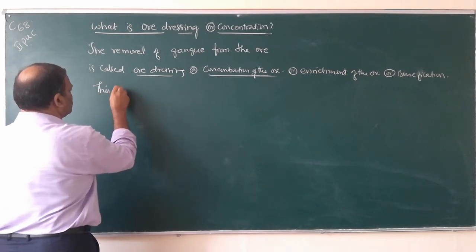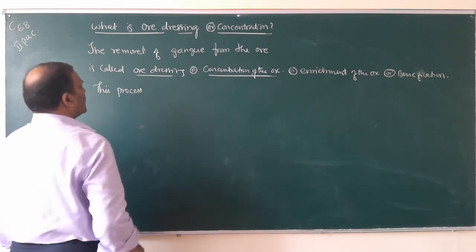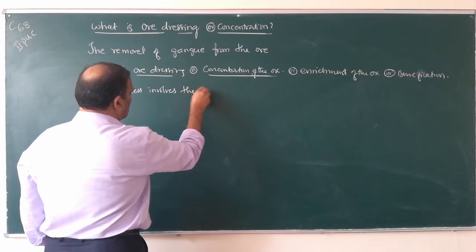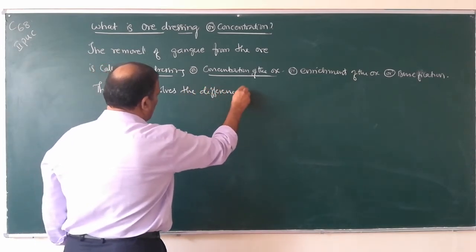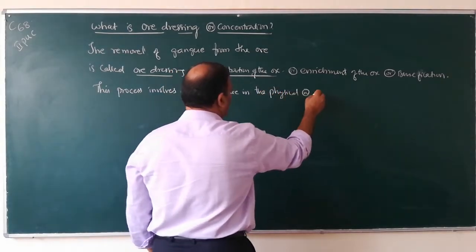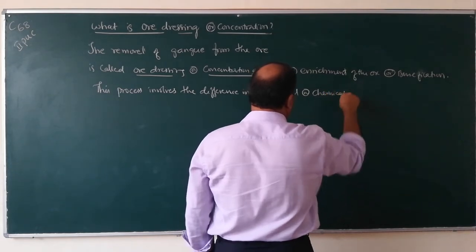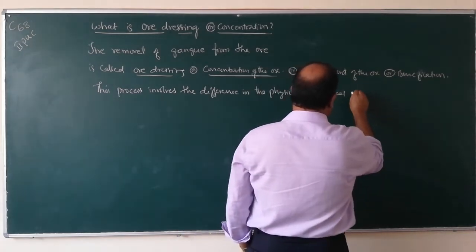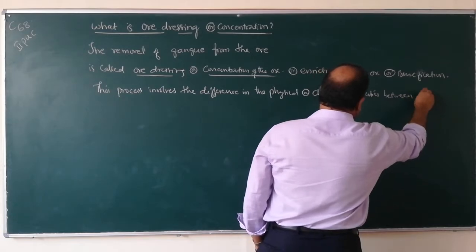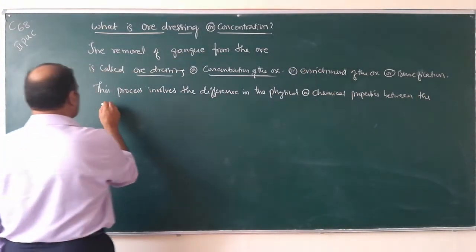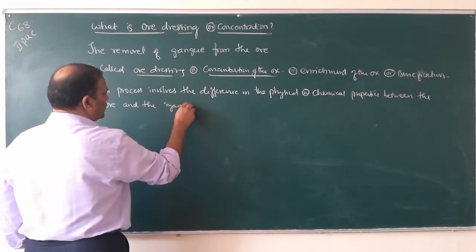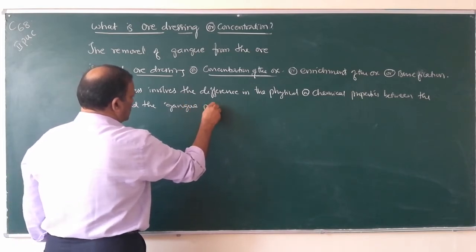What does this mean? The process of ore dressing involves the difference in the physical or chemical properties between the ore and the gangue particles.